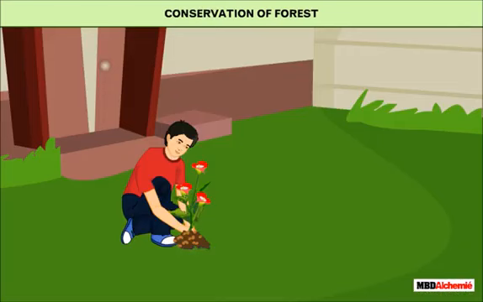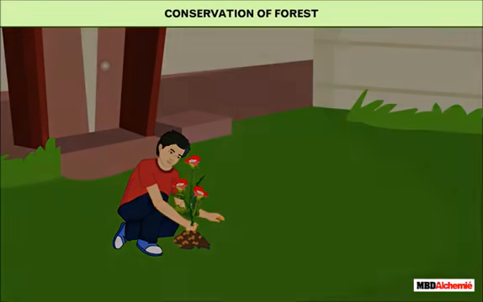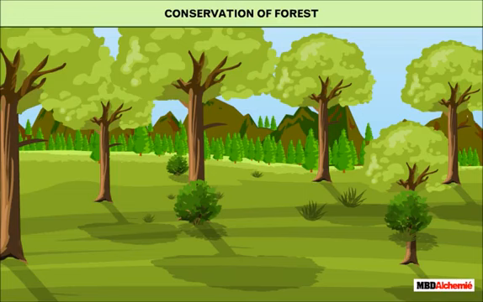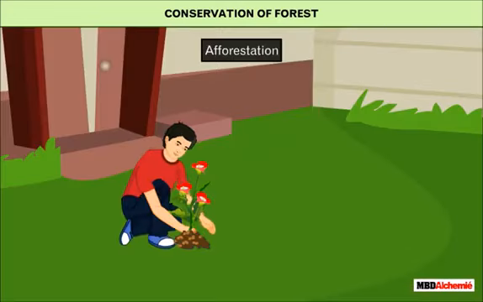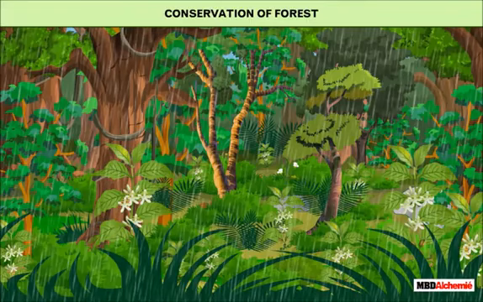Conservation of forest. The planting of trees on land that was previously used for other purposes or raising a new forest after clearing the older one is called afforestation. It helps in maintaining the forest cover on the earth, facilitates soil conservation and helps in increasing rainfall.